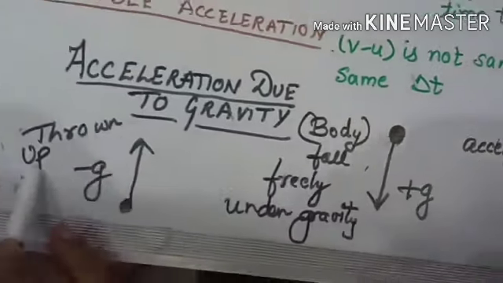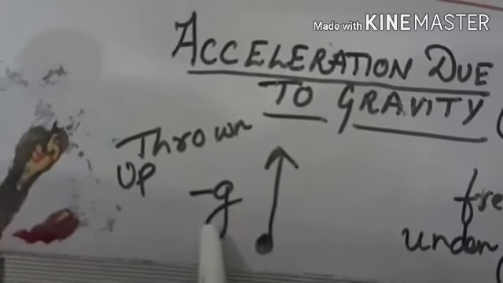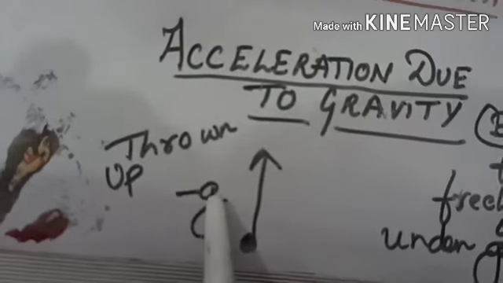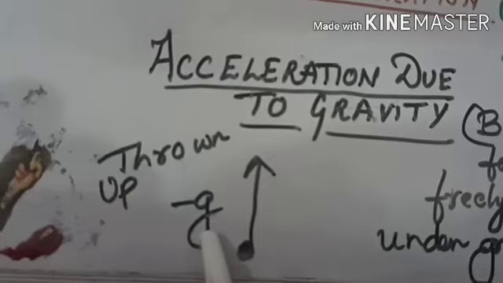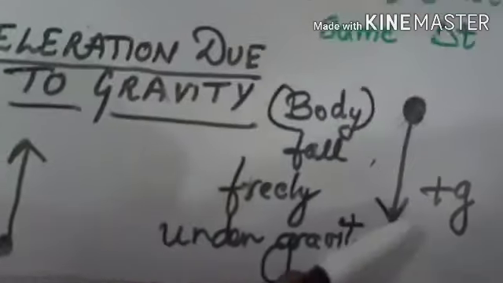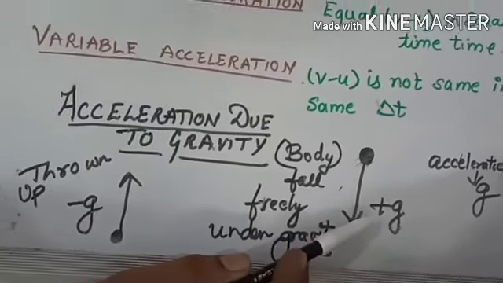When the body is thrown up, then the acceleration is negative. Acceleration due to gravity is minus g because the body is moving against the gravity. So you will take minus g for the numerical when the body is thrown up, and plus g when the body is freely falling under gravity.